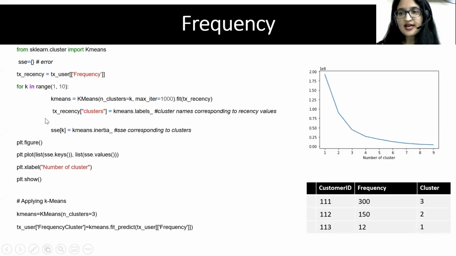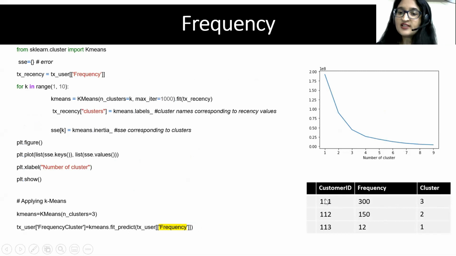And again, here we are applying the same k-means. You see that after the third cluster, the decline is less steep. So we are taking n equal to 3. And here also we will get different cluster names. Again, this is exactly the same code. There is nothing that I have changed. Only instead of tx underscore user, frequency, recency, we have just made it frequency. That's it. Everything else is the same. So we will get frequency clusters.